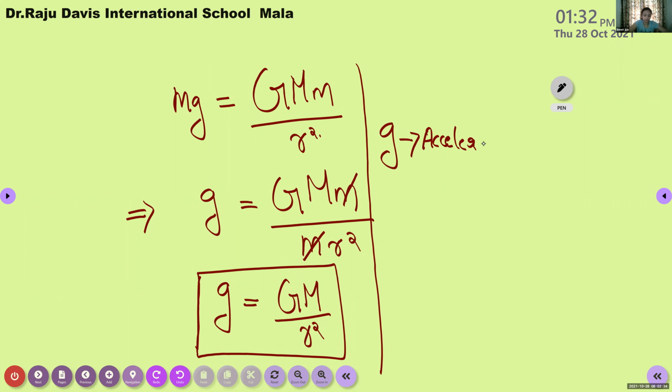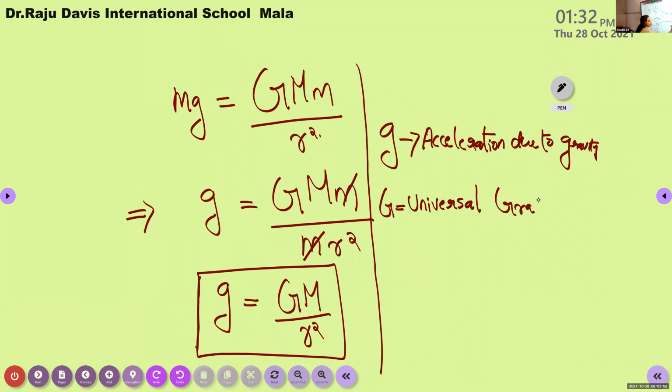It is acceleration due to gravity. Acceleration due to gravity. Good. We can differentiate each term present in this equation. And capital G is universal gravitational constant. Universal gravitational constant. All right.